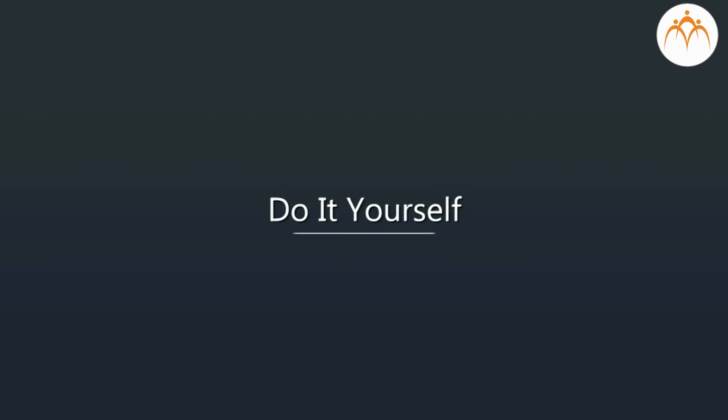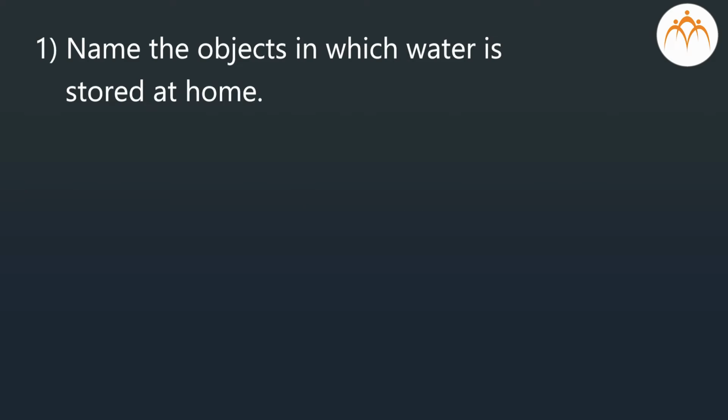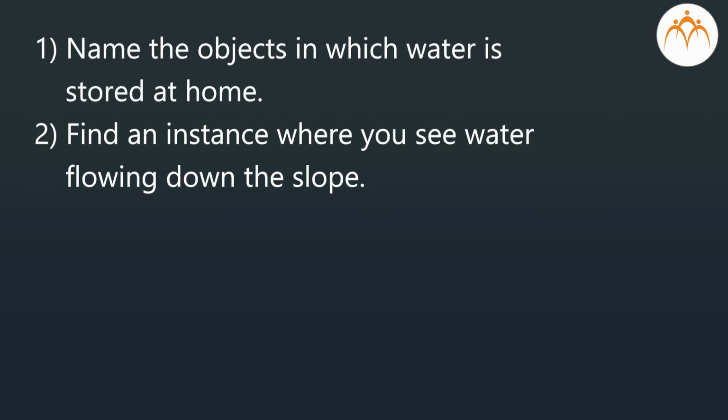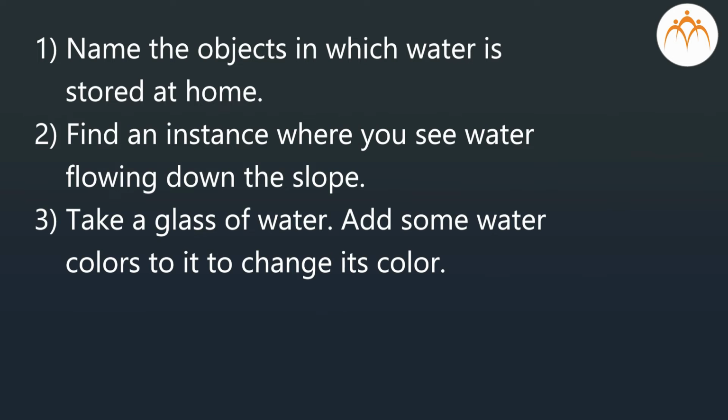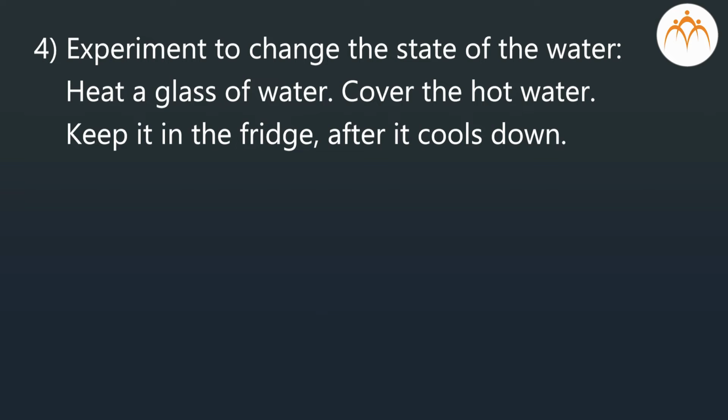Do it yourself. Name the objects in which water is stored at home. Find an instance where you see water flowing down the slope. Take a glass of water. Add some watercolors to it to change its color. Experiment to change the state of the water.